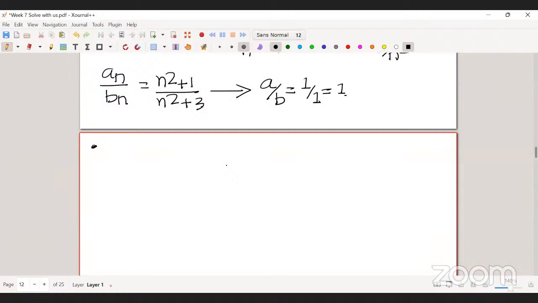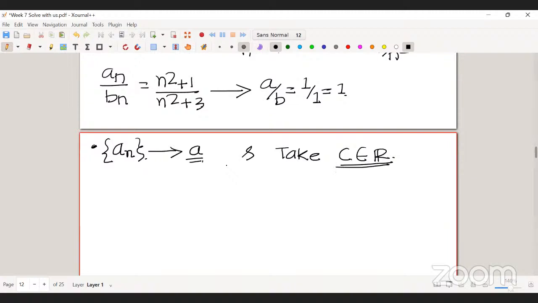Suppose you have a sequence An, and you know the limit of the sequence, which is A, and you take any real number C. Now using this real number and using this limit, you can consider one more sequence.